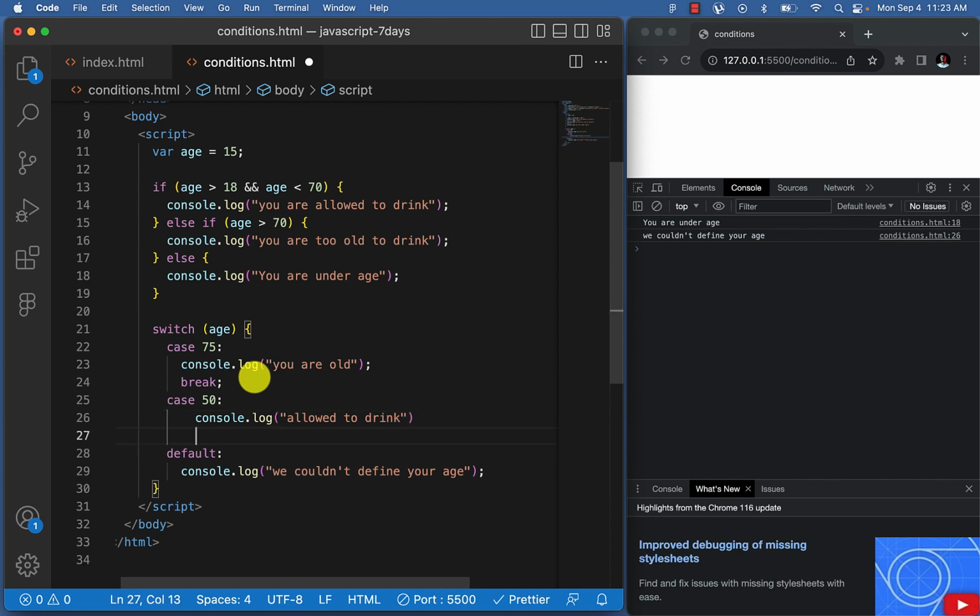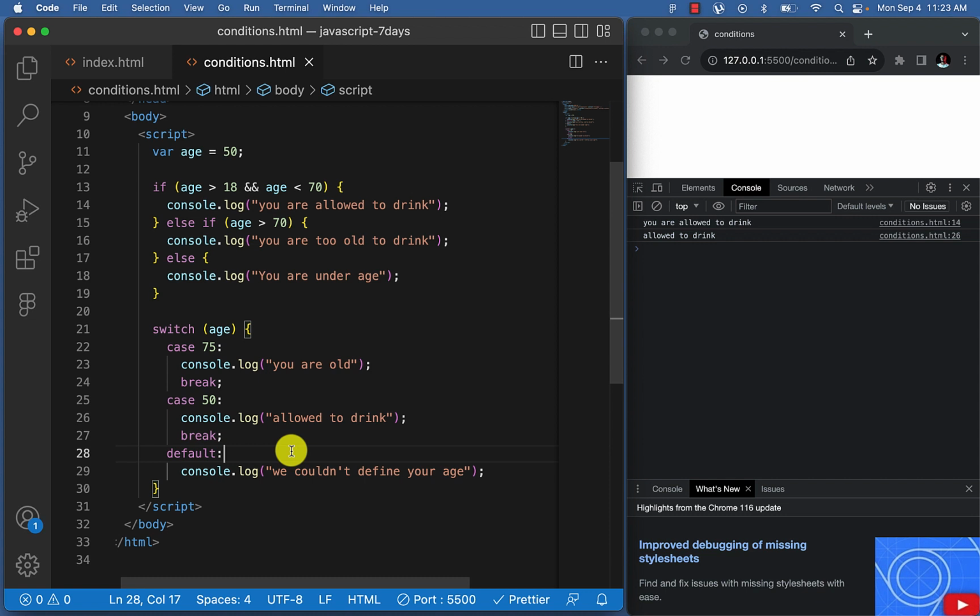Then of course, remember you will always use the word break to end that particular line there. So if this is 50 right now, we know what we're expecting. So this is like if it's 75, you are too old. Else if 50, allowed to drink. Else. So switch is like another if else, but in a switch format. So that's how it works.